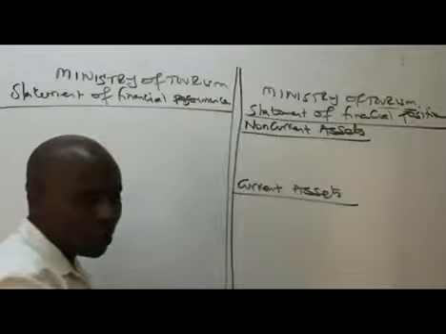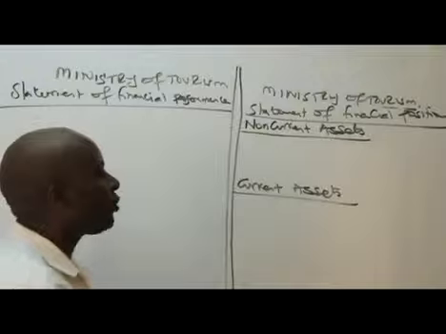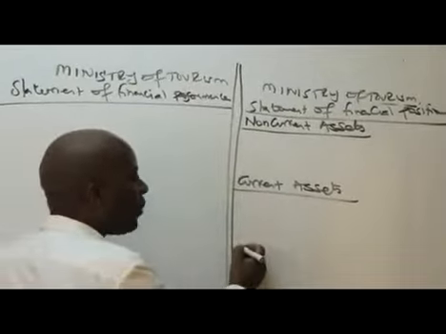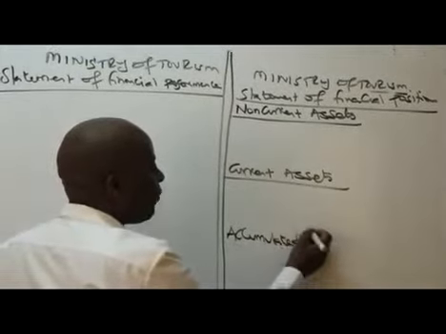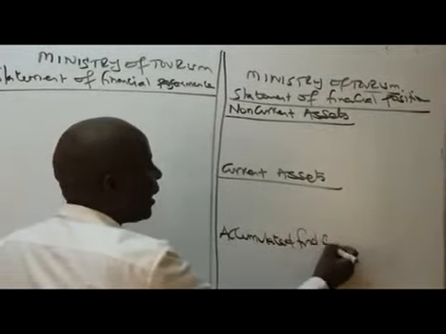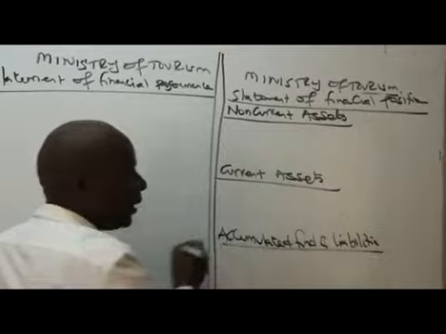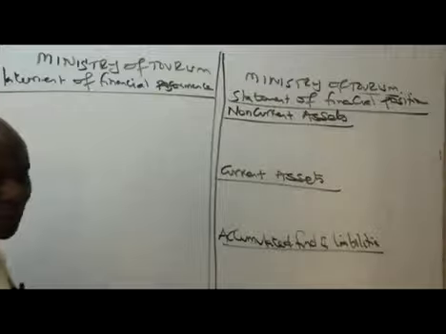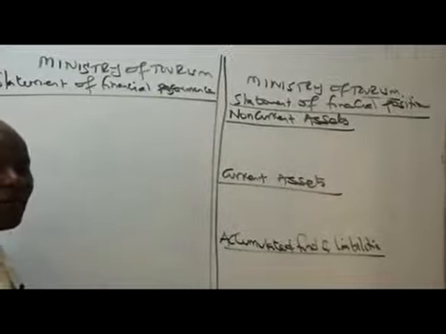And then we have equity and liabilities. Of course, we don't talk of equity here. We talk of accumulated fund and liabilities.